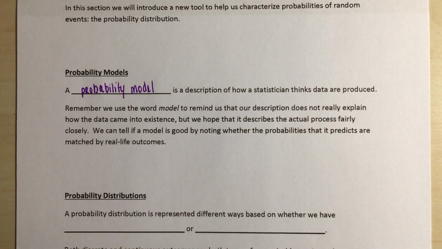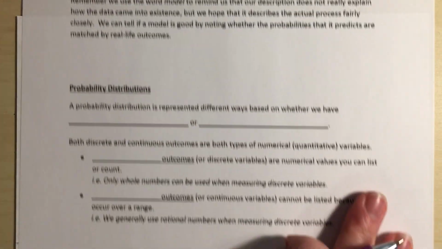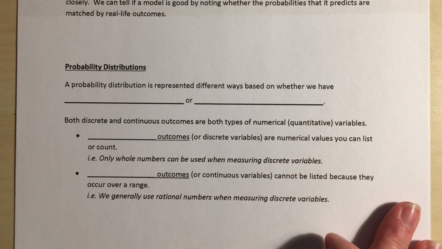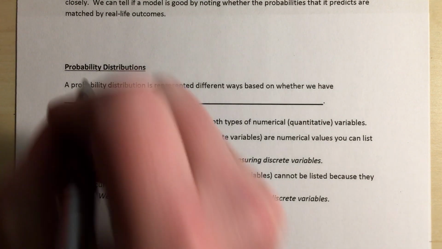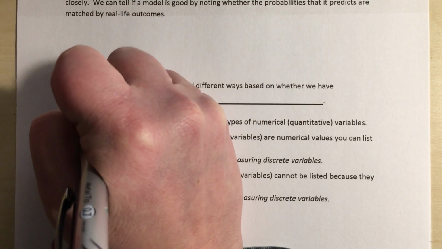A probability model is a description of how a statistician thinks data are produced. Remember, we use the word model to remind us that our description does not really explain how the data come into existence, but we hope it describes the actual process fairly closely. We can tell if a model is good by noting whether the probabilities that it predicts are matched by real-life outcomes. Right, so our probability models are directly related to our next definitions, which have to do with probability distributions. A probability distribution is represented in different ways based on whether we have discrete outcomes or continuous outcomes.